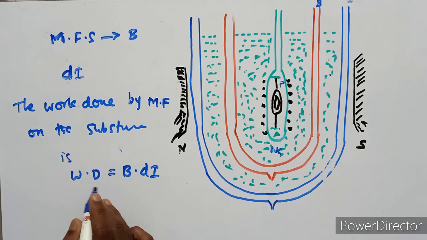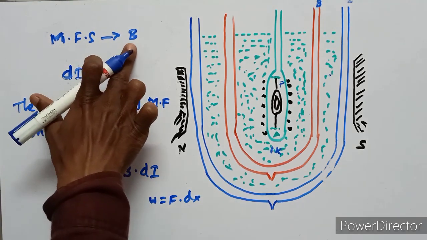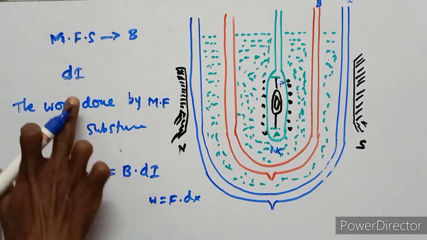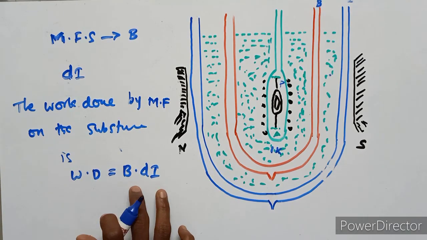This is similar to the equation work done equals force into dx. Force is similar to magnetic field strength, dA is similar to dx. So the work done by the magnetic field on the substance is B dA.